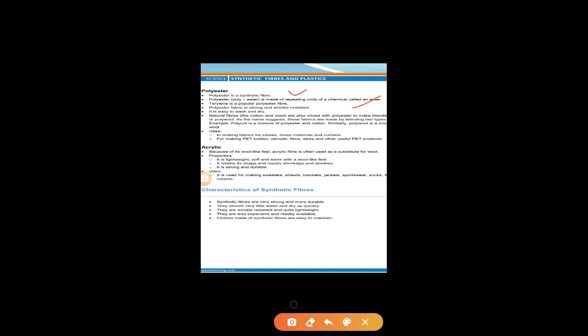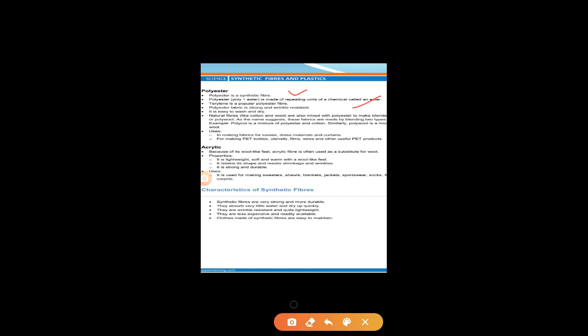Okay, so we have studied about polyester. It is made by many smallest units of ester. Okay, ester has a fruity smell. Now you have to understand about it. Polyester is of two types. Number one is terylene and another is PET. So there are two types of polyester, terylene and PET.